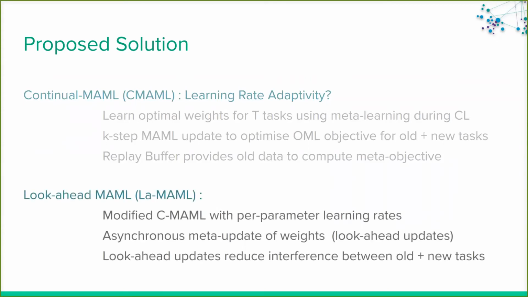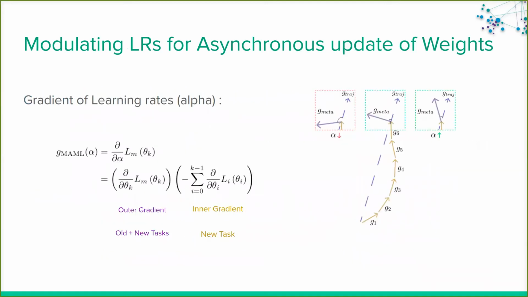We introduce a set of per-parameter learning rates, or LRs, to be used in the inner loop of the meta updates. We observe that the expression for the gradient of our objective with respect to these learnable LRs reflects the alignment of the inner and outer loop gradients. In our case, these are the new and old tasks gradients. These LRs are thus automatically increased when the alignment between old and new tasks is high, and decreased when alignment is low.